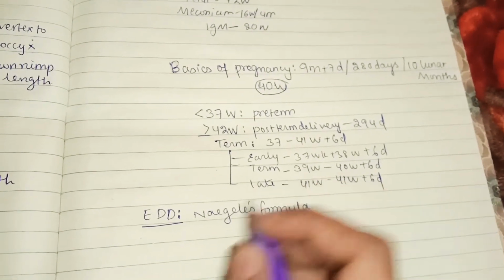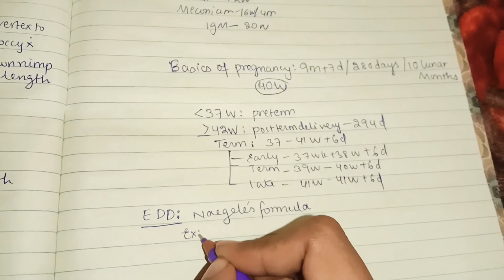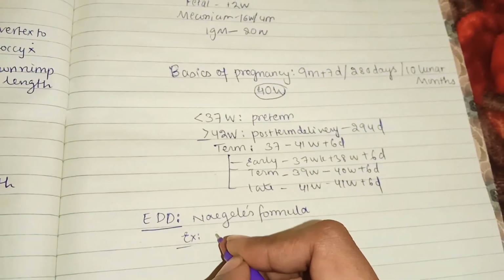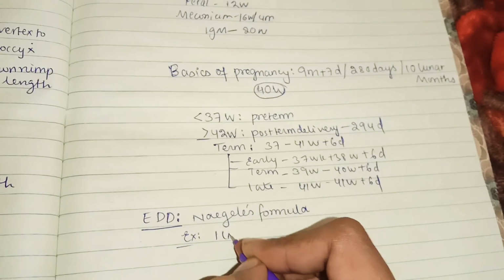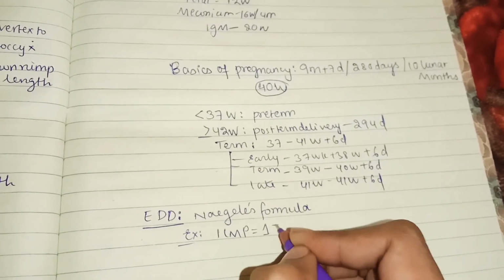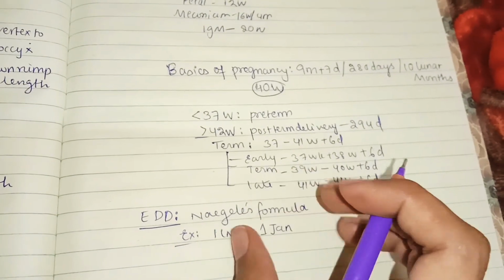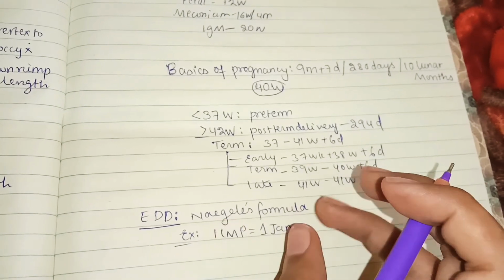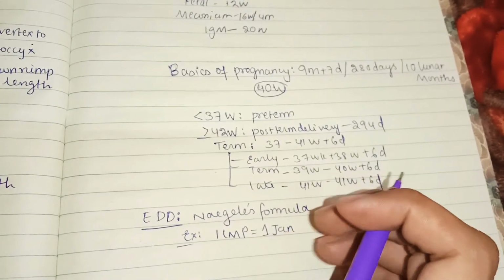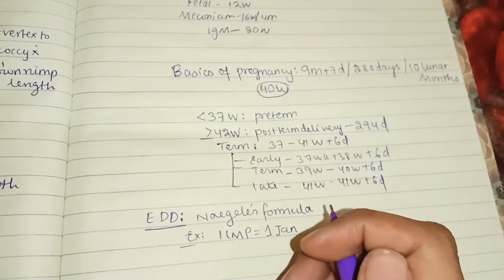For this we need to take an example. We have a female whose last menstrual period is on 1st January. Then you assume a normal 28 day cycle. So on the 14th day you think she has ovulated, so on the 14th day there will be fertilization.